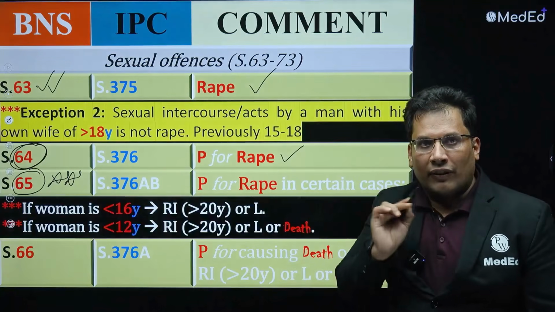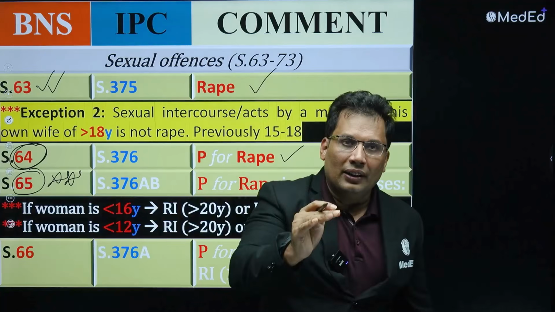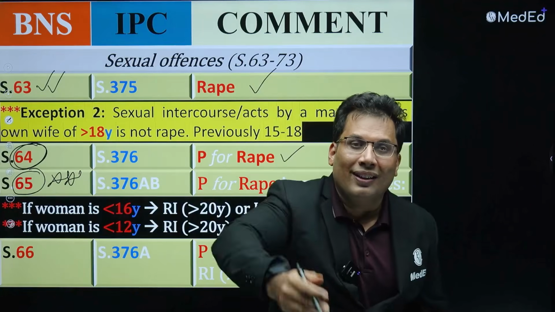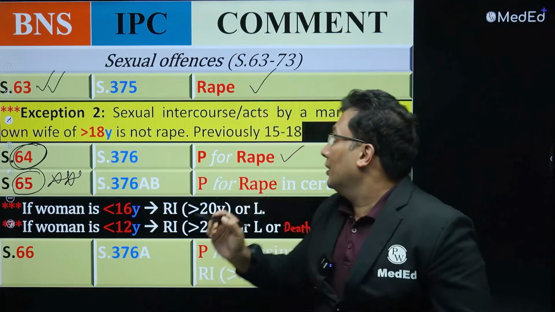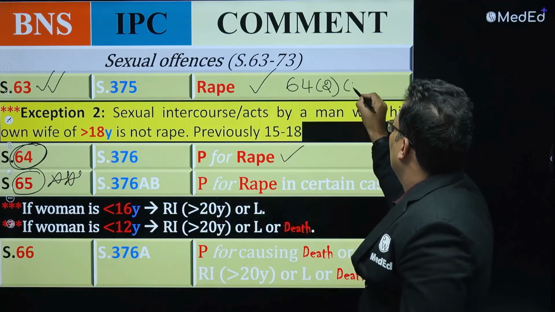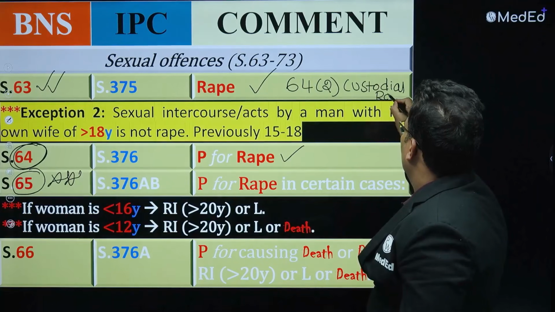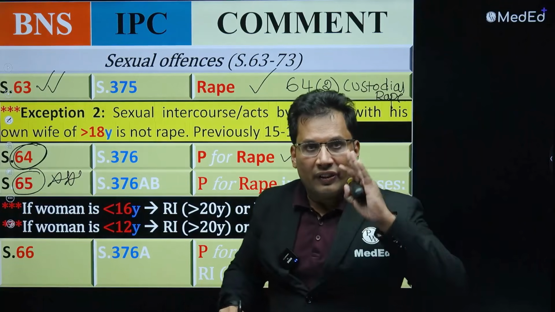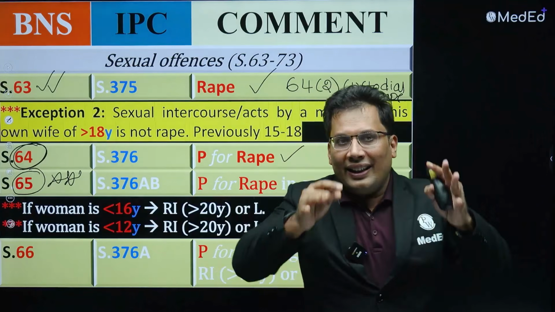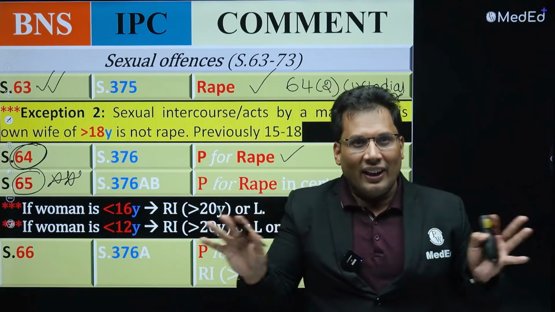Okay, 65. Now here comes 64(1), that is general punishment for rape. 64(2), custodial rape, can be asked. So I'll repeat again. 63 definition of rape, 64(2) custodial rape, 64(1) general punishment, 65 in certain cases when age is less than 16 and 12. This is done. Okay, fine.